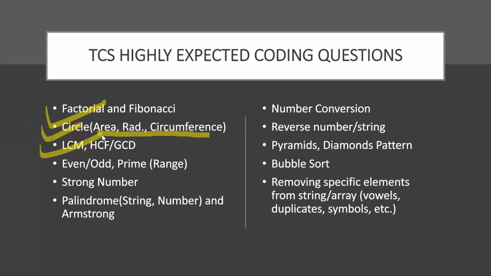Next is LCM, HCF, or GCD, whatever you can call it. So these are also one of the important questions. Then we have even odd. Even odd questions are very easy, because any number which is given to us, we simply divide it by 2 and check what the remainder is.